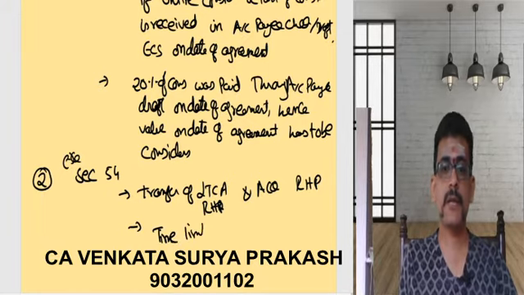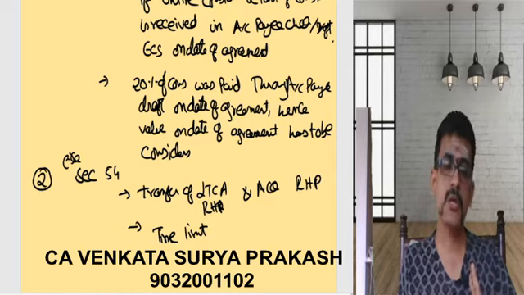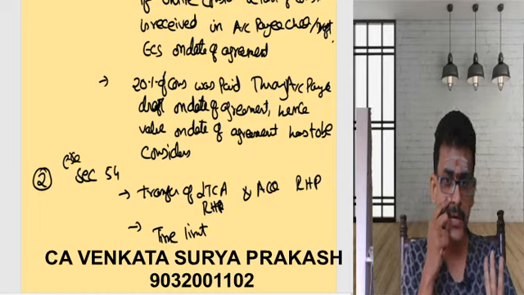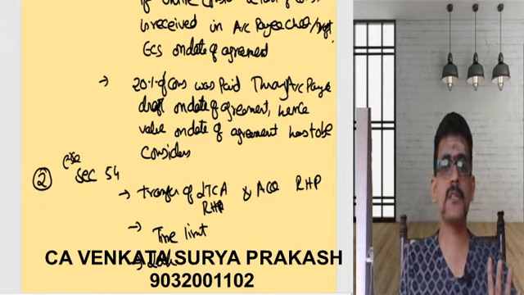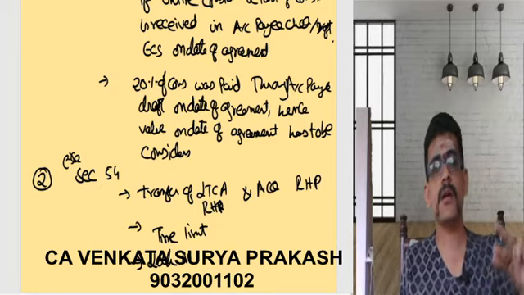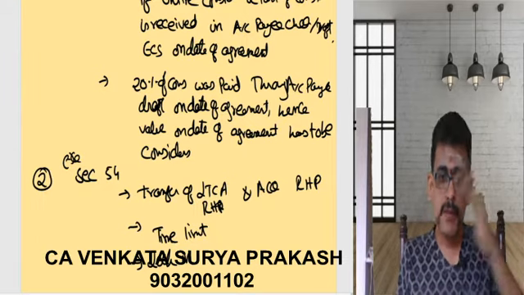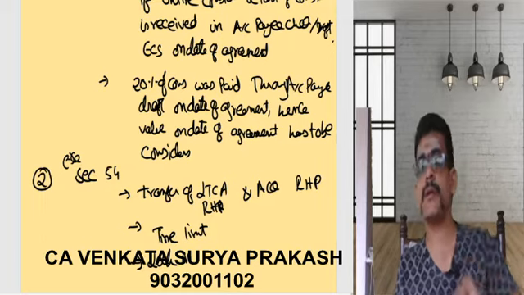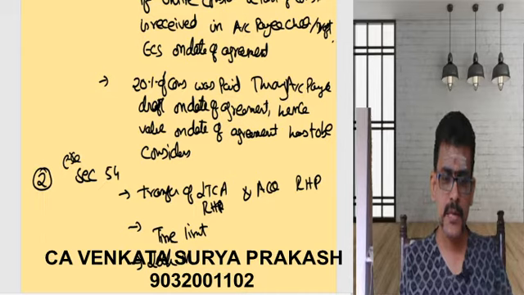So what is the time limit? You can either purchase 1 year before or within expiry of 2 years you can purchase. In case of construction, within expiry of 3 years from the date of transfer, you need to do. And lock-in period, you should not dispose of the property within a period of 3 years. If you do that, whatever gain exempted earlier will be taxable. That we'll see in the subsequent problem. If the property is sold within a period, then how do I calculate the capital gain? That we'll see with a problem. So those are the conditions.